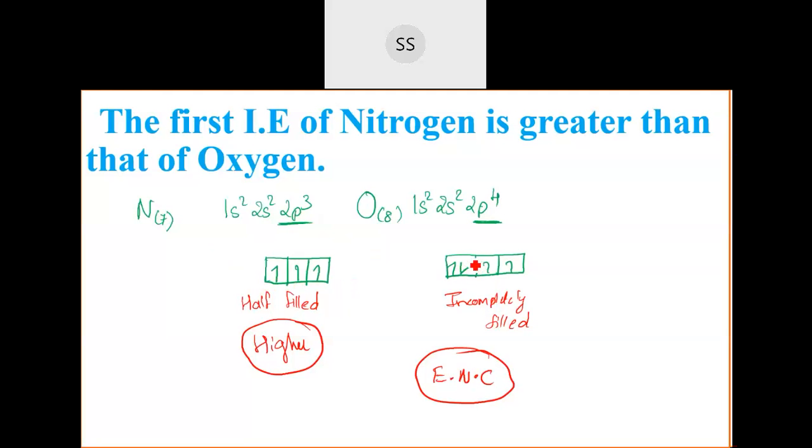Whereas in the oxygen case, one extra electron is present in one of the orbitals, so it is making them unstable. Unsymmetrical structures are less stable than symmetrical structures. So that is the reason why oxygen has less ionization enthalpy than nitrogen. Agree? Understood now?